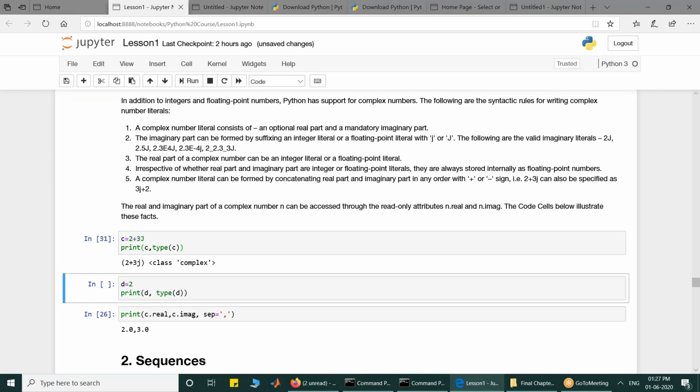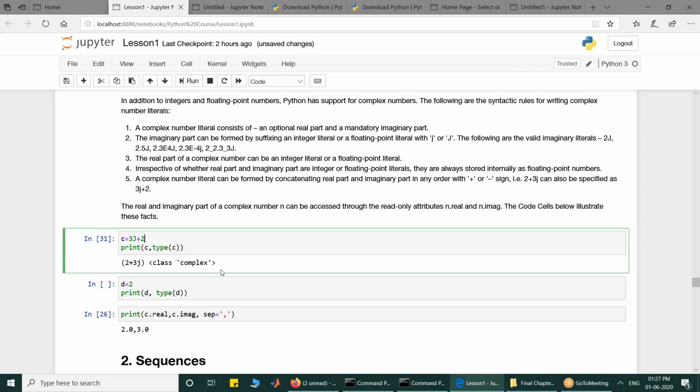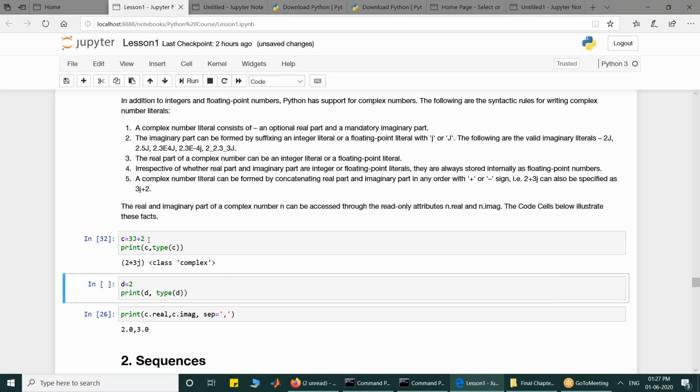I can also write it as 3j plus 2. That does not matter whether you write imaginary part first or real part first, it is immaterial. So if you write 3j plus 2, it is also one and the same thing. It becomes a complex number. When you print it, it will automatically print it as real plus imaginary. So you can also write like this.